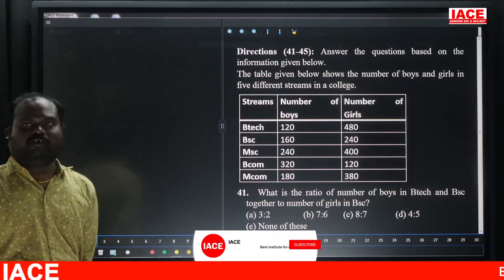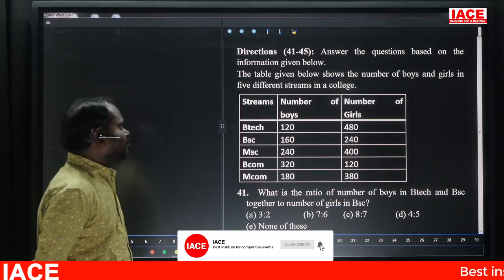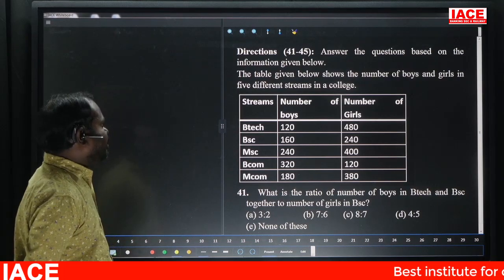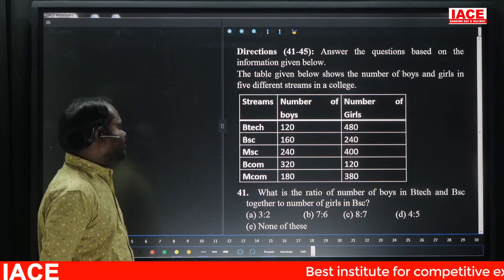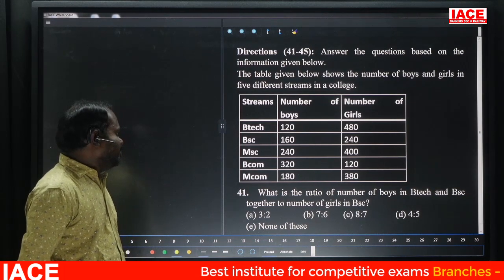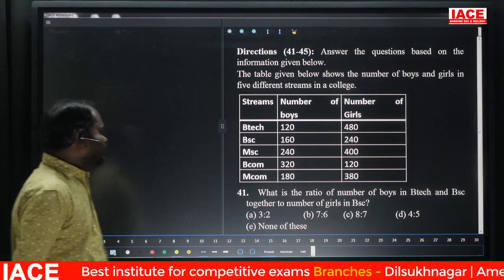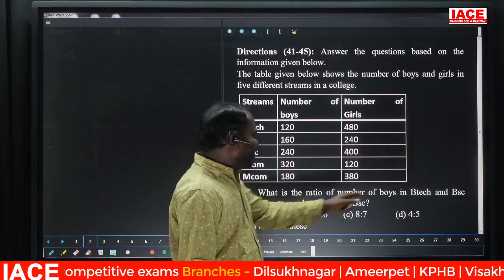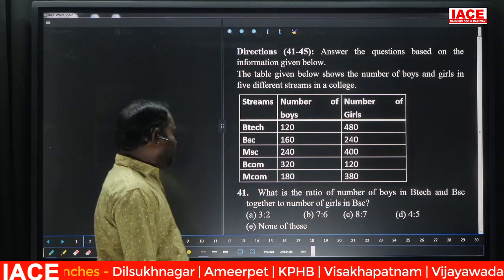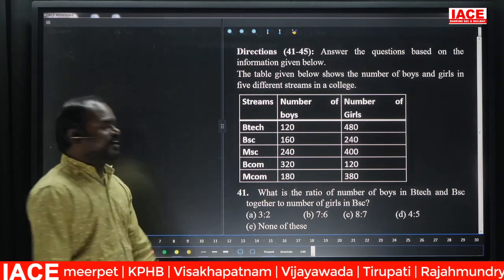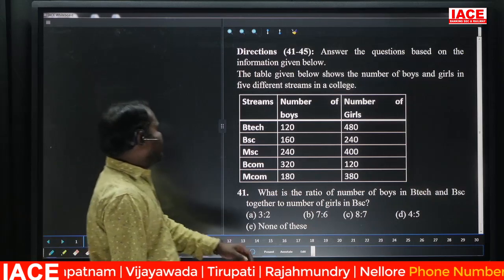Right, now we are looking at questions 41 to 45. The table given below shows the number of boys and girls in five different streams of college: BTech, BSc, MSc, BCom, and MCom. 41. What is the ratio of the number of boys in BTech and BSc together to the girls in BSc? Boys in BTech and BSc.